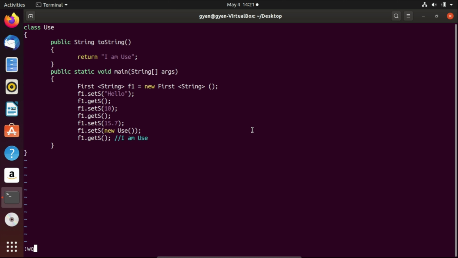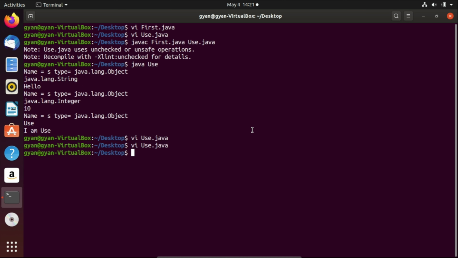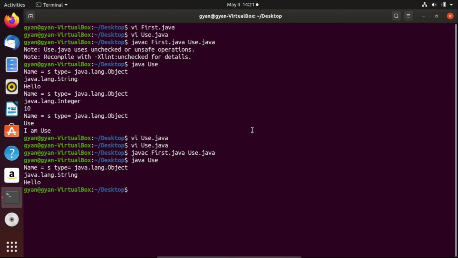Now try to compile this code. Oh, we need to change something more. We need to just remove all other statements accepting different values. And we should be able to print getS for the string, but not for anyone else. Now, try to compile these two codes. javac first.java use.java compiles fine. Now execute it. java use executes fine and prints the same output.